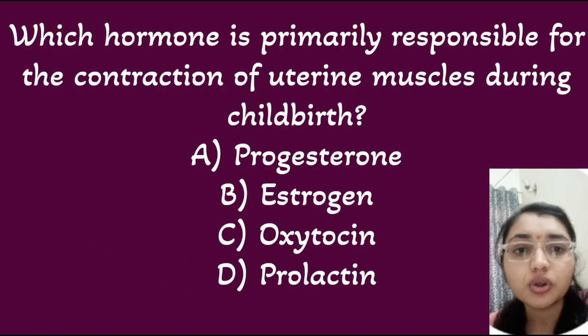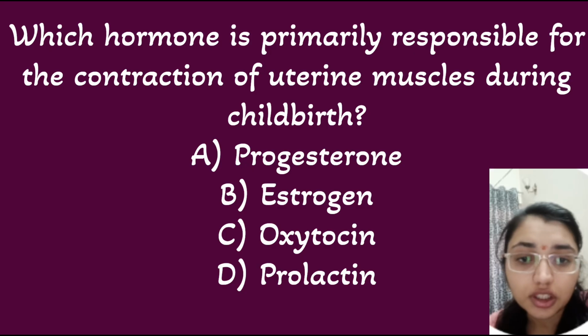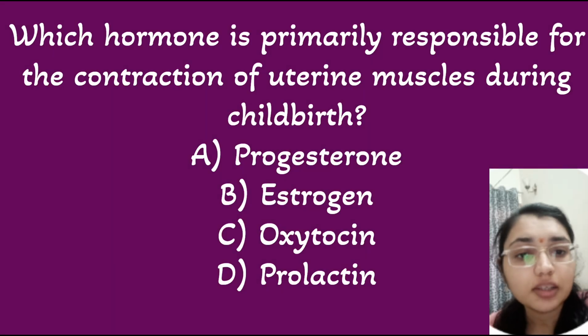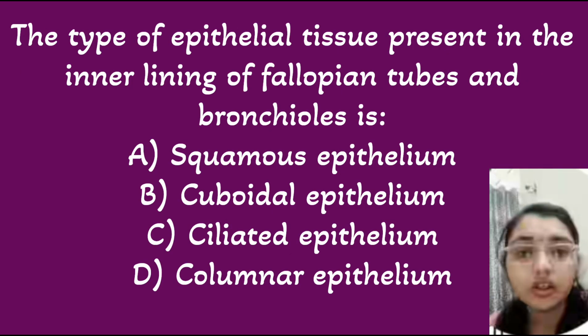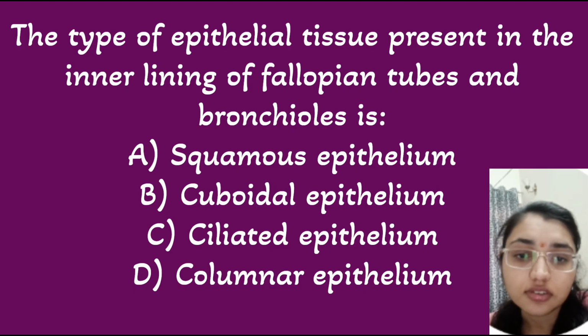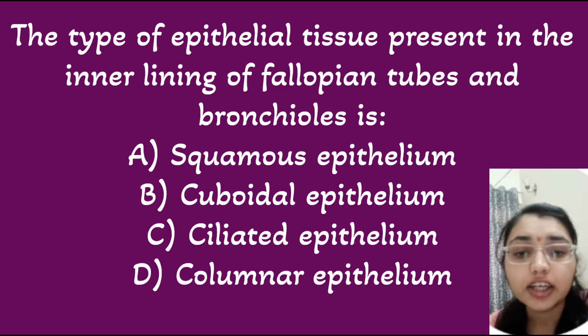Next question is, which hormone is primarily responsible for contraction of the uterine muscle during childbirth? That is oxytocin, which is secreted by the posterior pituitary and acts vigorously on the uterine myometrium to cause labor contractions. The type of epithelial tissue present in the inner lining of the fallopian tube or bronchioles is ciliated epithelium. Here option C is correct. Ciliated epithelium possesses fine hair-like projections that move particles or mucus in a specific direction over the tissue surface.